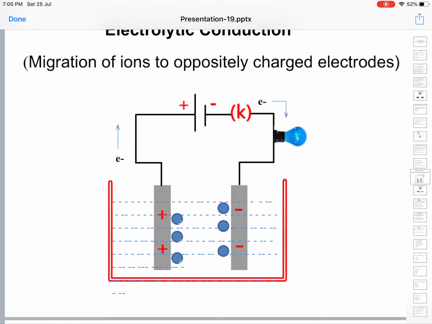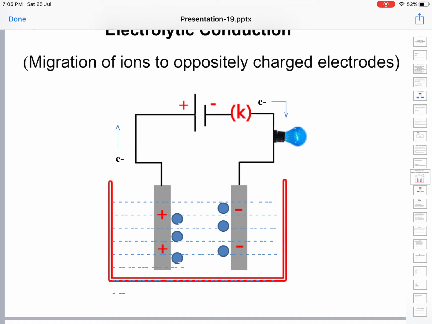So this is about electrolytic conduction. Then let us move to the types of electrodes. Before that, let us see the difference between metallic conduction and electrolytic conduction. In metallic conduction, the flow of electricity is by movement of electrons; in electrolytic, by movement of ions.